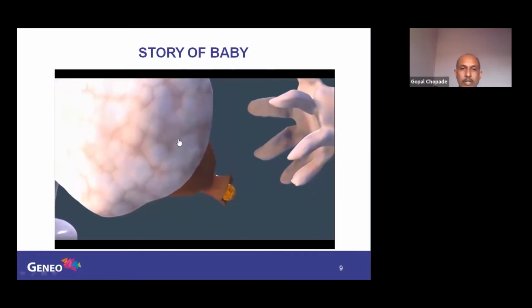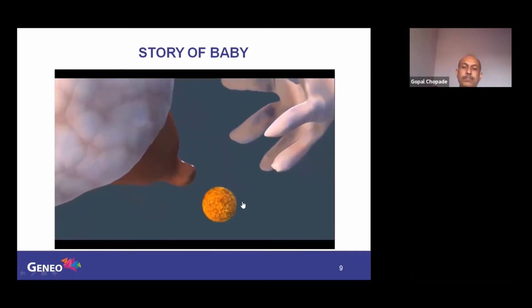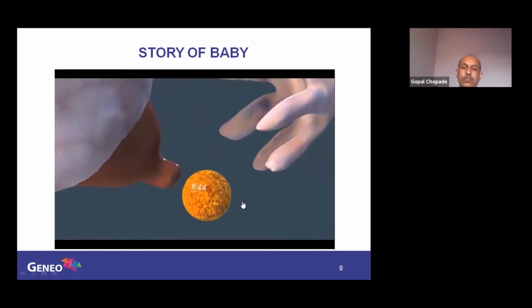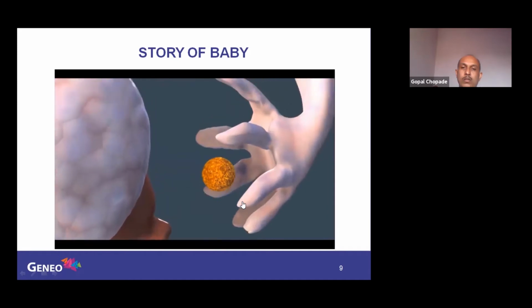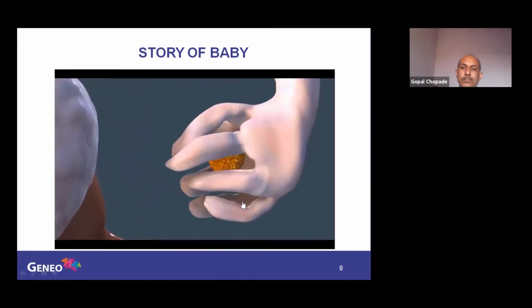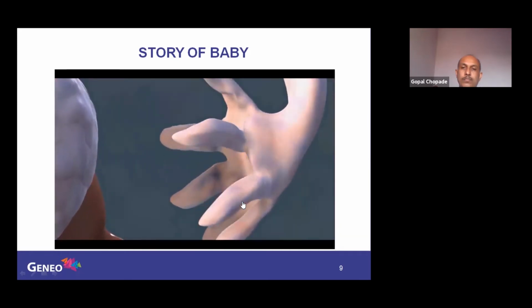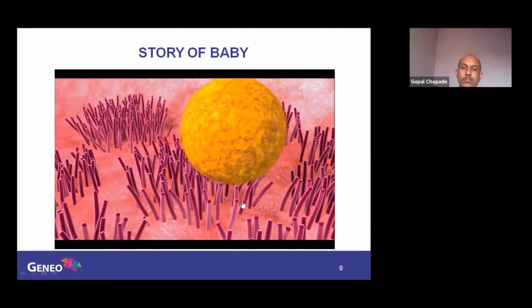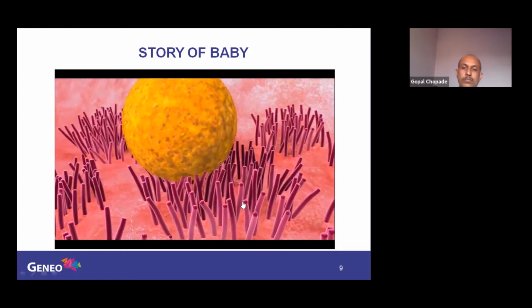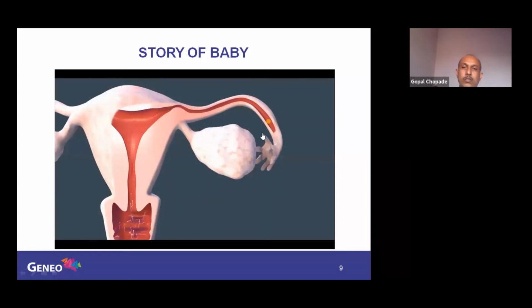See, this is the ovary. The ovary will produce a female gamete that is called the egg. See, so there is an egg in the fallopian tube. Now from here, the sperms are coming.